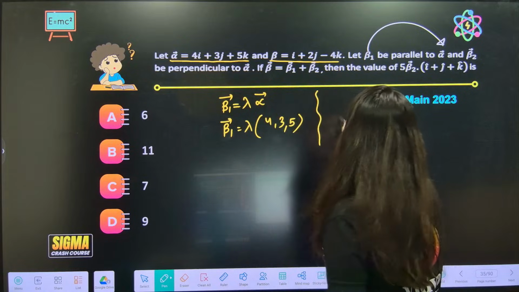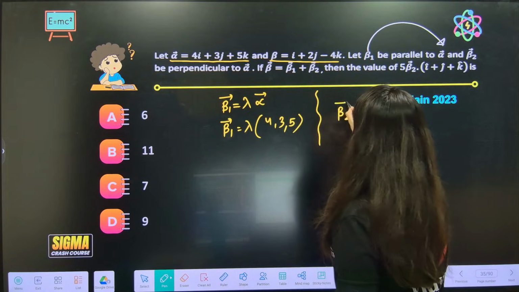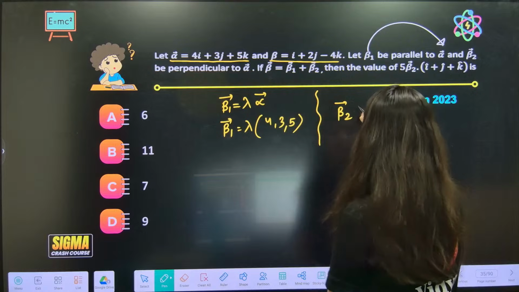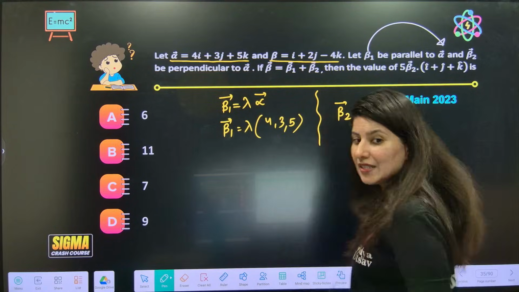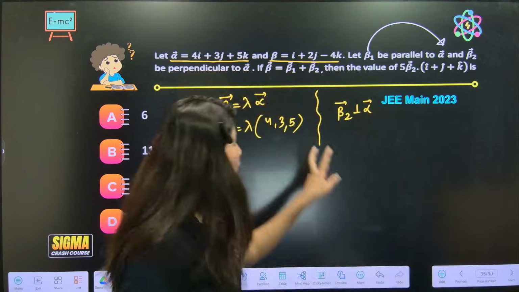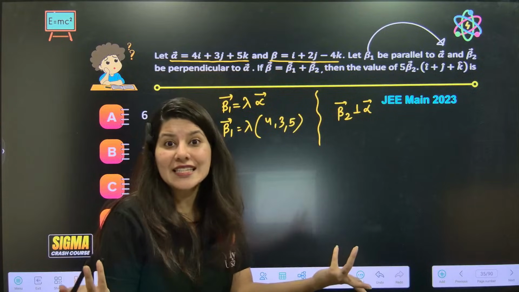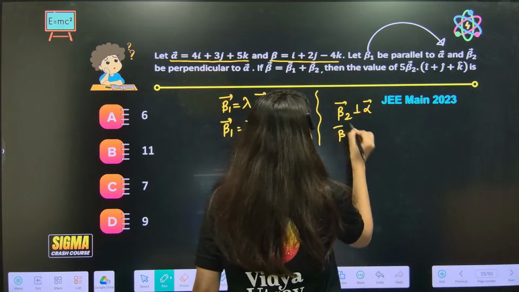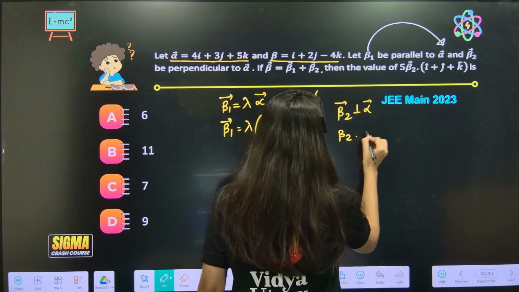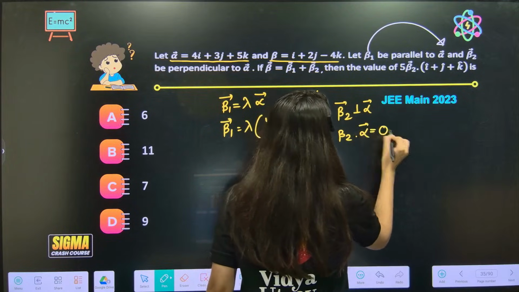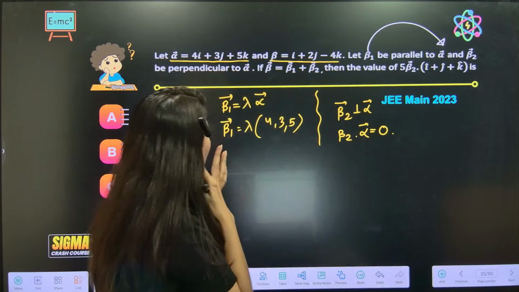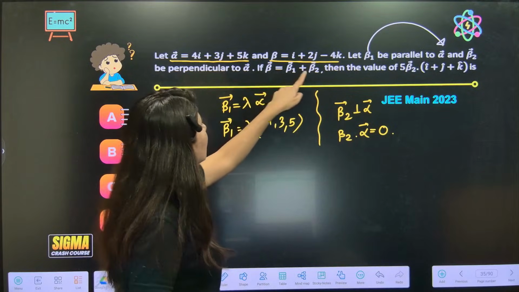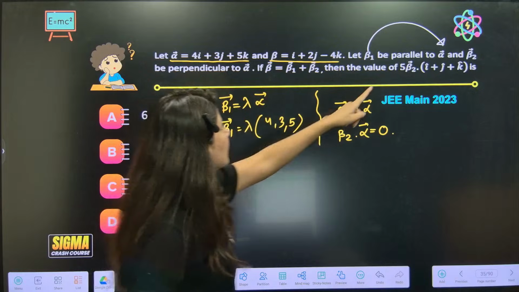So ma'am, another thing is given, B2 is perpendicular to alpha. Correct? Tell me quickly in the chat box, if two vectors are perpendicular, what's the game? Dot product is 0. So ma'am, we have just learned B2 dot alpha is 0. Correct? Okay. Beta is B1 plus B2, and this is what we need to figure out.